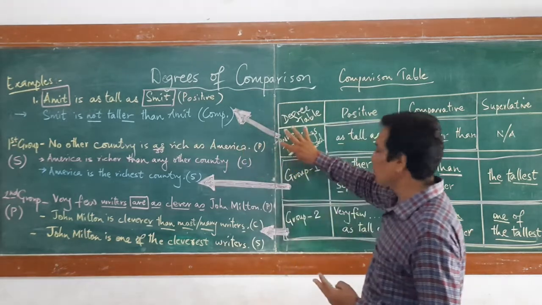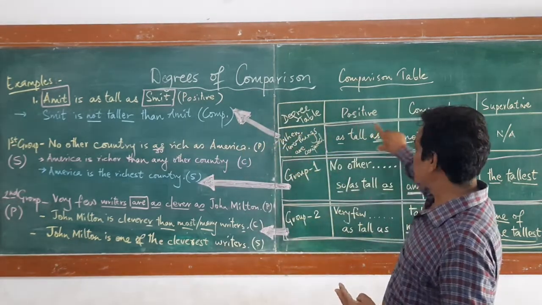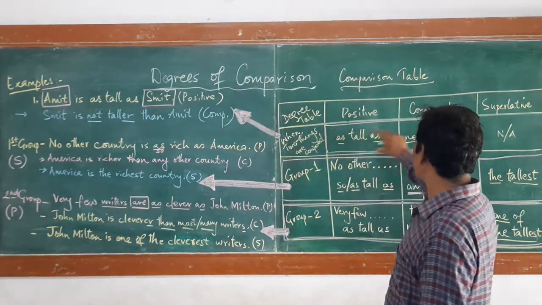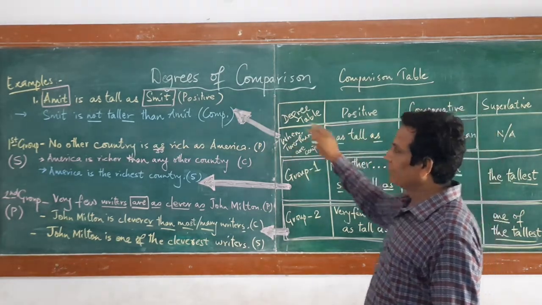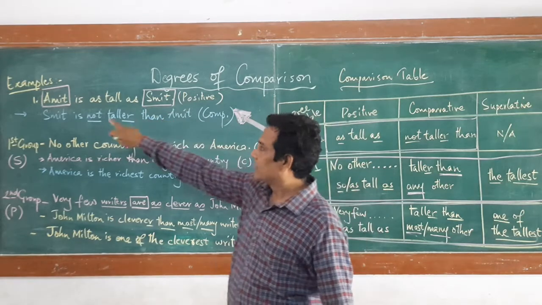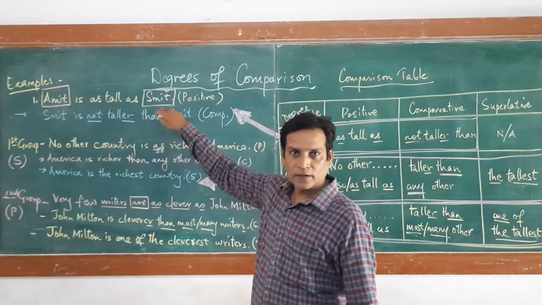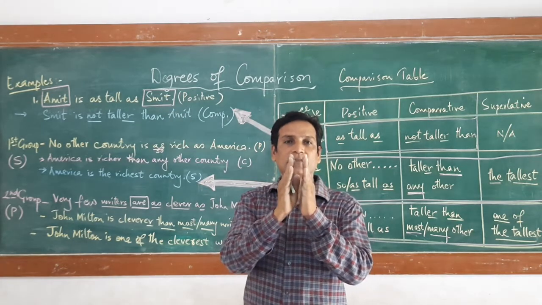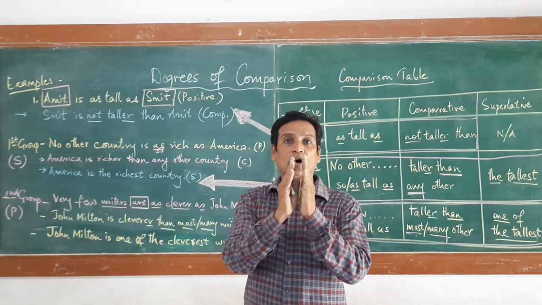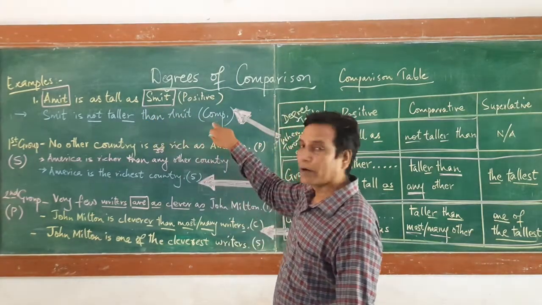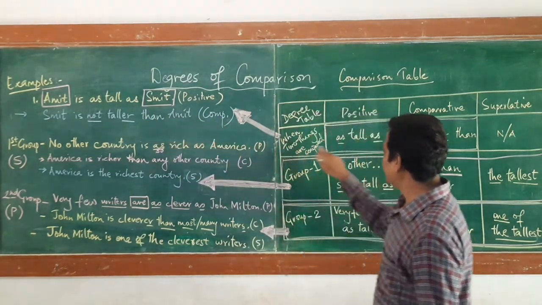So now we focus on this table. When two things are compared, we will focus only on this table. Now, as I have given the question here, Amit is as tall as Smith. So Amit and Smith are equal in terms of height. When I transform the sentence into comparative form, just see the table here.